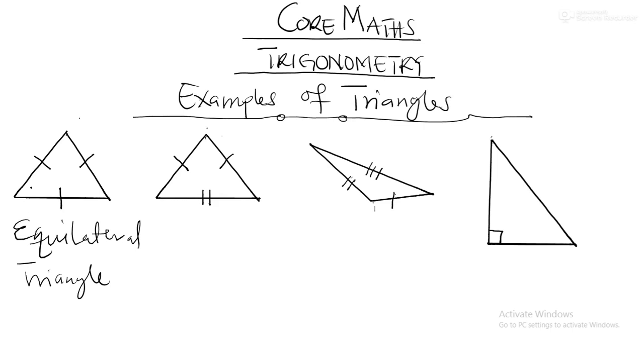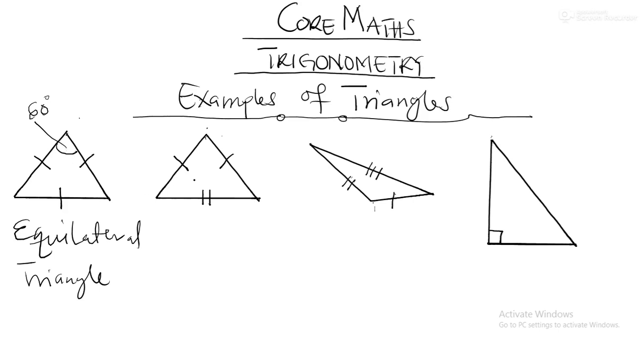You realize that because all the sides are equal. So in an equilateral triangle, all the sides are equal, and each interior angle measures 60 degrees.